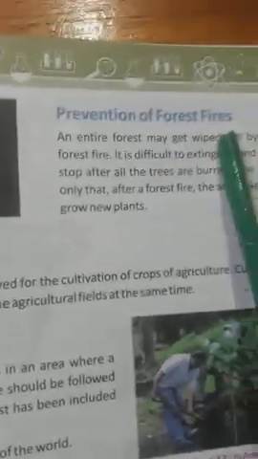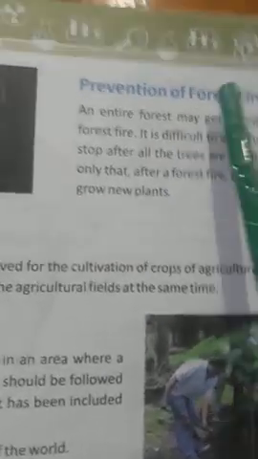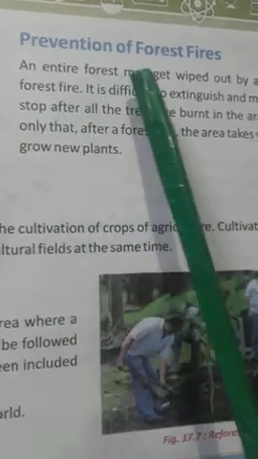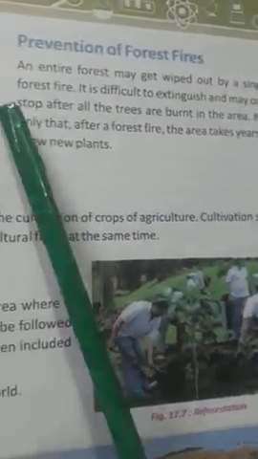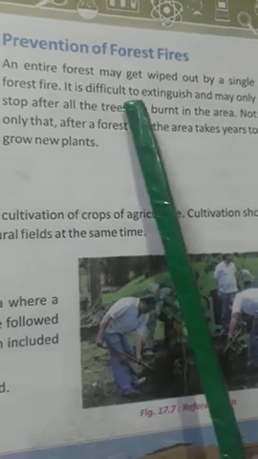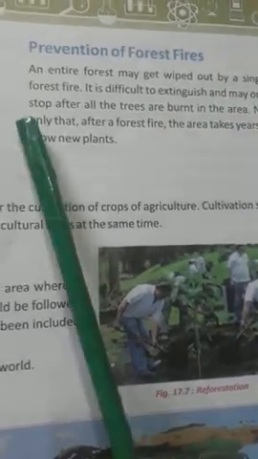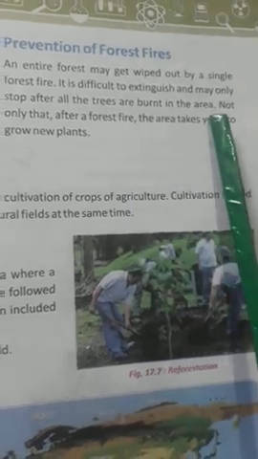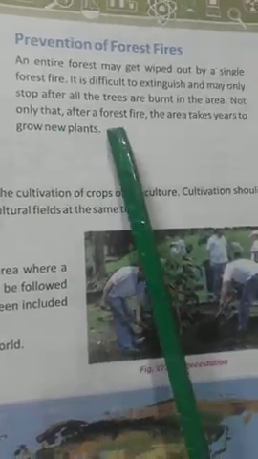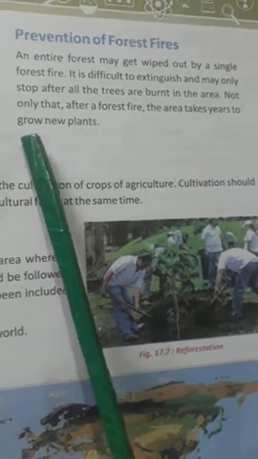All right, now comes prevention of forest fire. So to prevent fire in the forest, what must we do? An entire forest may get wiped out by a single forest fire. It is difficult to extinguish and may only stop after all the trees are burned in the area. Not only that, after a forest fire, the area takes years to grow new plants.